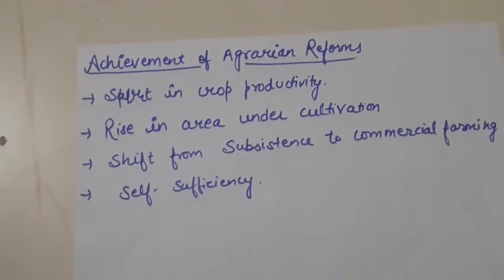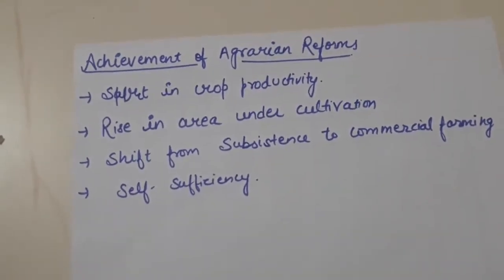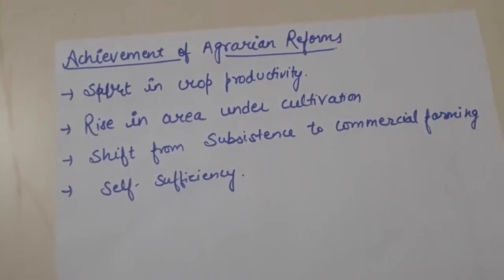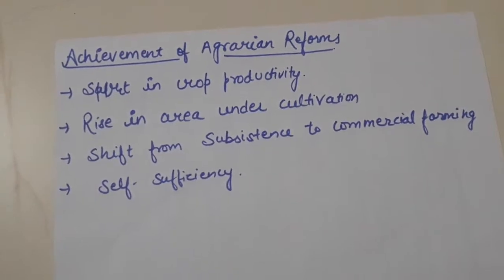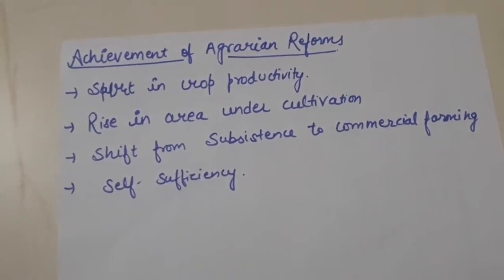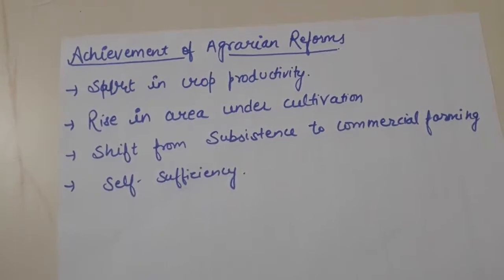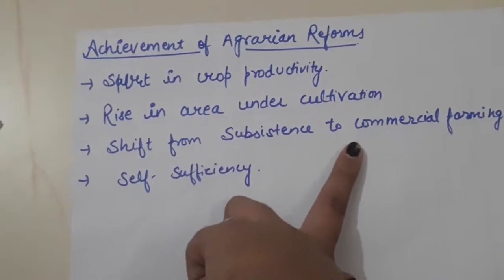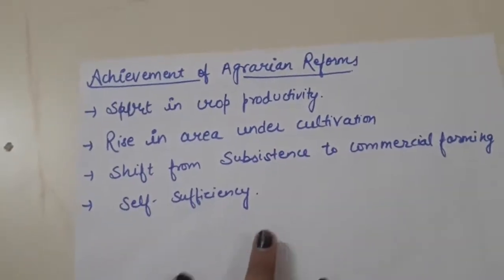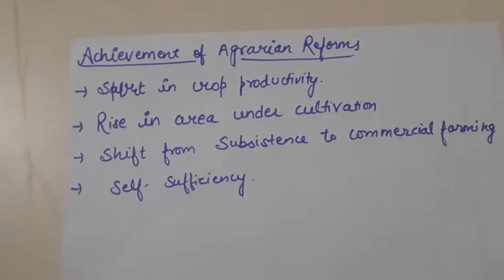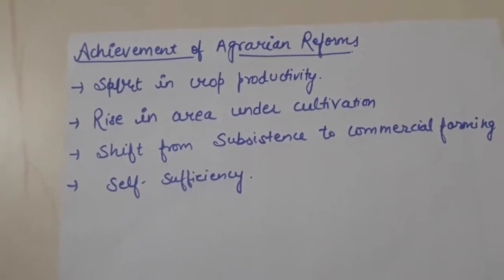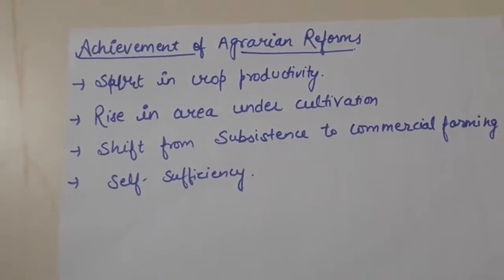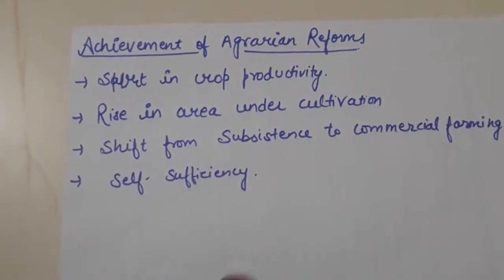Fine. So the achievement of agrarian reforms: spurt in crop productivity. Spurt in crop productivity means increase in the crop productivity. Rise in the area under cultivation, shift from subsistence farming to commercial farming and self sufficiency. Subsistence farming means earlier they were earning for themselves, now they are earning for the profit motive. Then self sufficiency. Self sufficiency means now India has no need to take credit from other countries. India is self sufficient, and in case of crisis India can earn for itself. It has sufficient food grains.